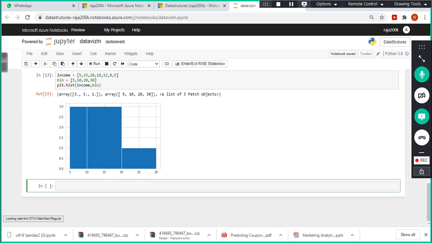Fine. So in the next one, what we will do is we directly jump into one simple case study, and let's try to understand with that case study how we can exploit the power of data visualization. Okay.